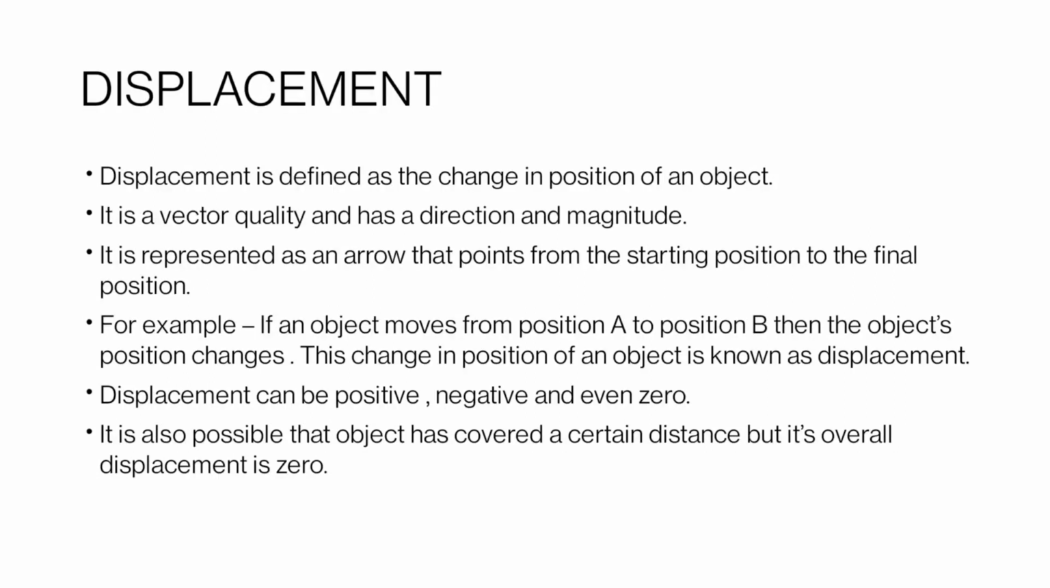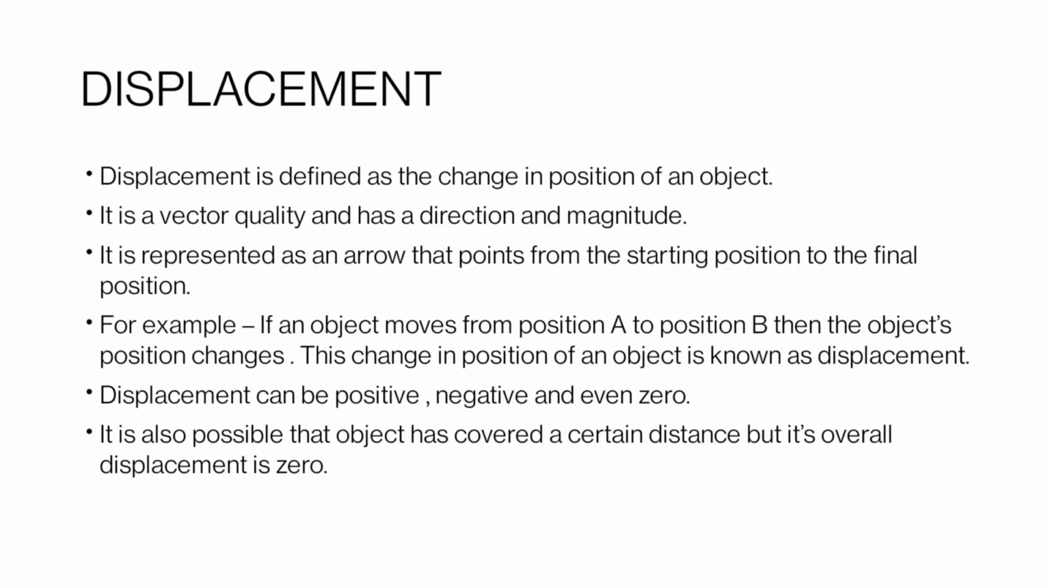Our next topic is displacement. In layman language, distance and displacement are the same thing, but in physics there is a huge difference between them, as distance is a scalar quantity but displacement is a vector quantity because it involves magnitude as well as direction. But in distance, there is no involvement of direction. Displacement is defined as the change in position of an object. It is a vector quantity and has direction and magnitude.